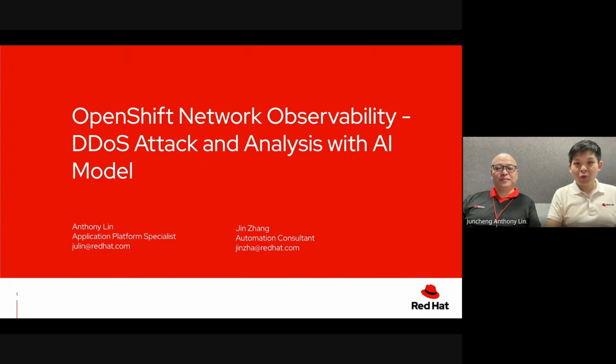In today's topic, we are going to look at OpenShift Network Observability, in particular around the area of DDoS attack and analysis with AI models.